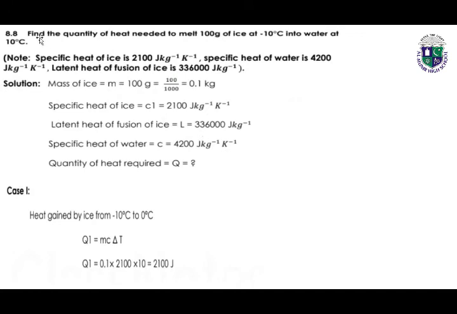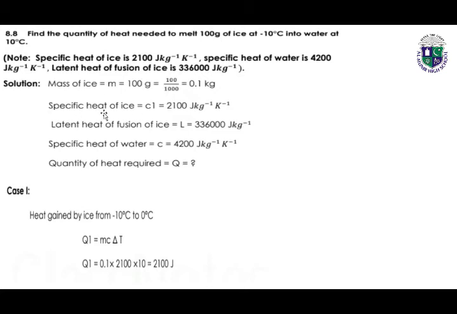Numerical number 8.8. Find the quantity of heat needed to melt 100 grams of ice at minus 10 degrees centigrade into water at 10 degrees centigrade. Note, specific heat of ice is 2100 joules per kilogram Kelvin. Specific heat of water is given, which is 4200 joules per kilogram Kelvin. Latent heat of fusion of ice is 336,000 joules per kilogram. So mass of ice is given. We can easily convert it into kilograms by dividing by 1000.